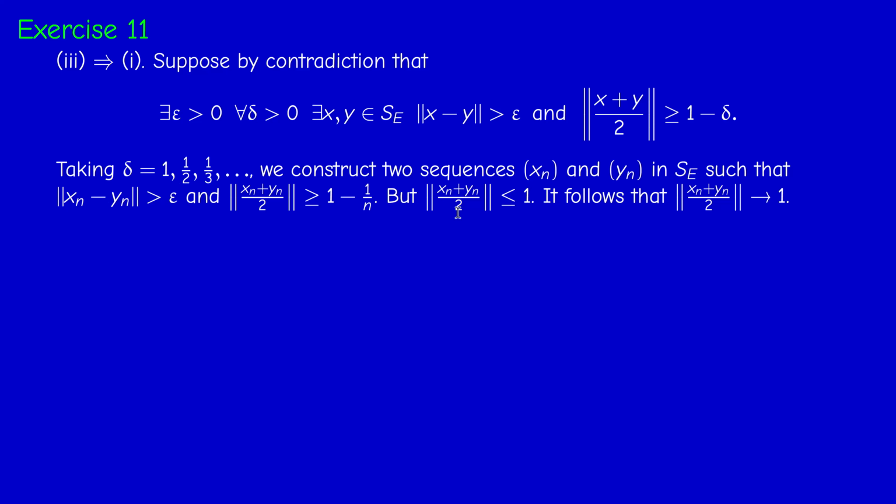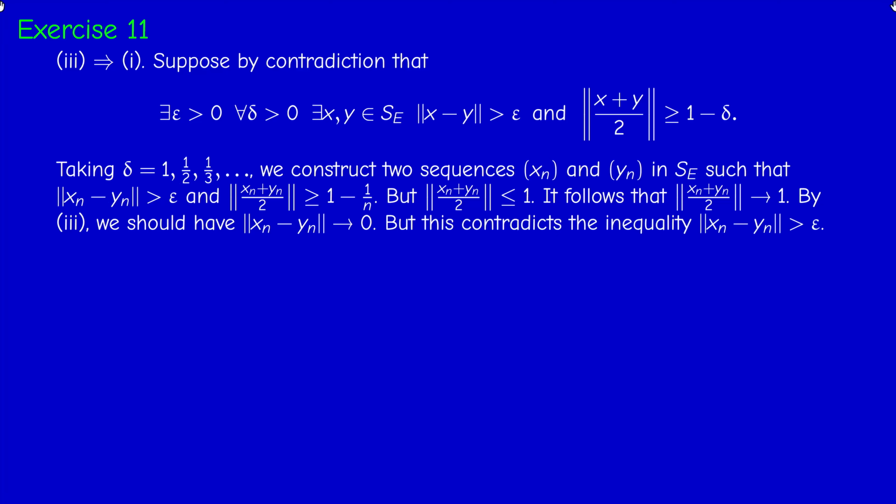The norm of the midpoint is between 1 minus 1 over n and 1. So by the sandwich theorem, the norm of the midpoint tends to 1, and therefore by our assumption, we should have xn minus yn tends to 0, but this contradicts this inequality. Therefore, we have the uniform convexity condition.